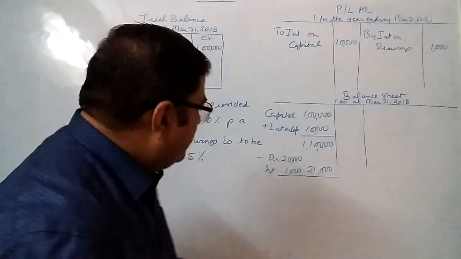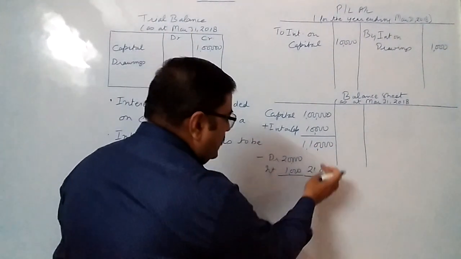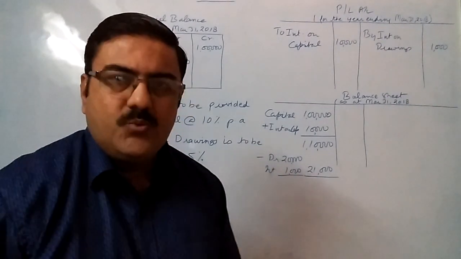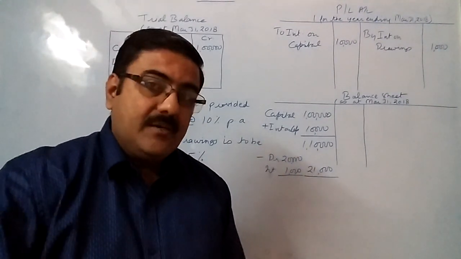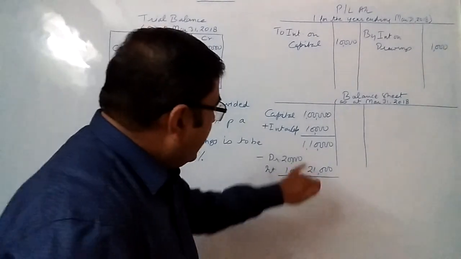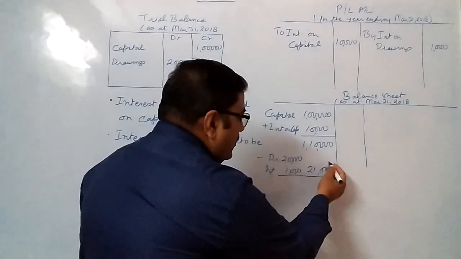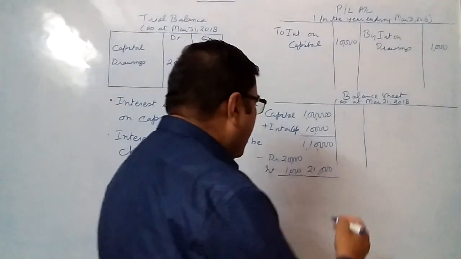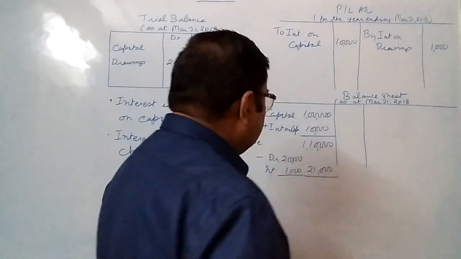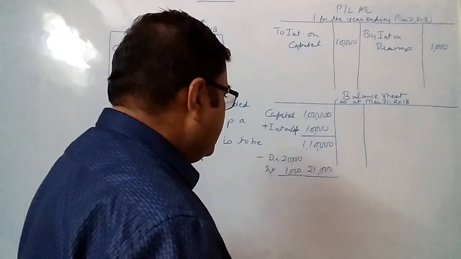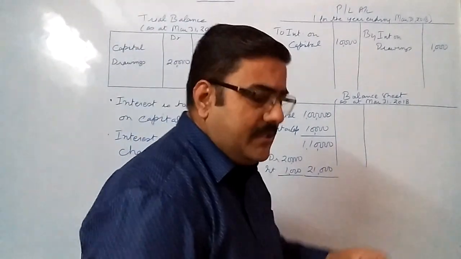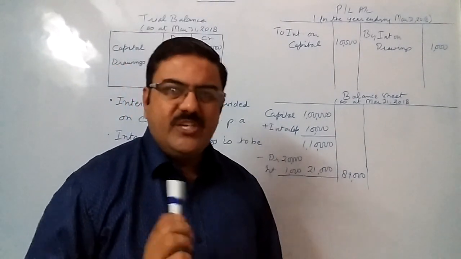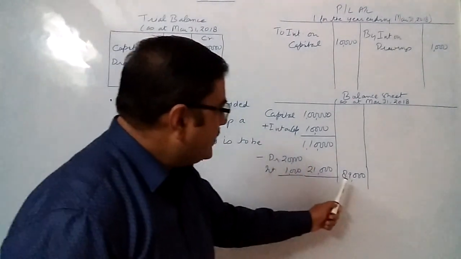In that way, the businessman is now responsible to pay back the business rupees 21,000, or in other words, we can say if businessman doesn't pay, business will say that my responsibility has gone down by total rupees 21,000. And after this, whatever is the amount of balance which comes, that balance amount will be placed in the balance sheet in the outer, which will be rupees 89,000.